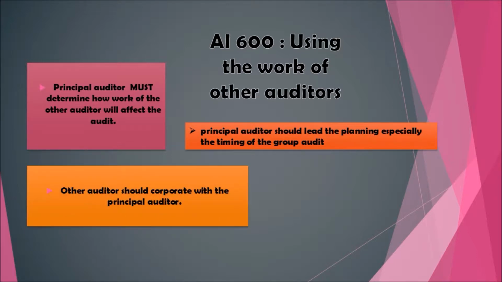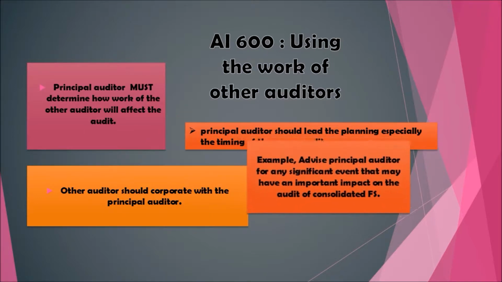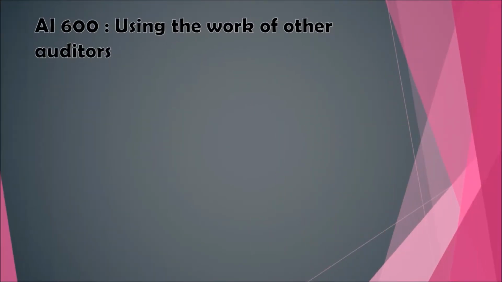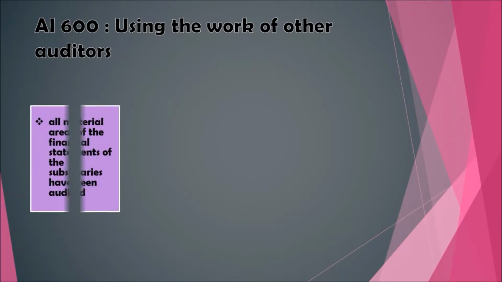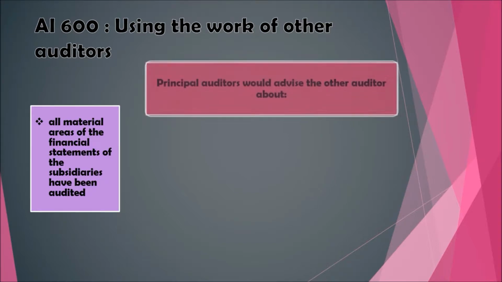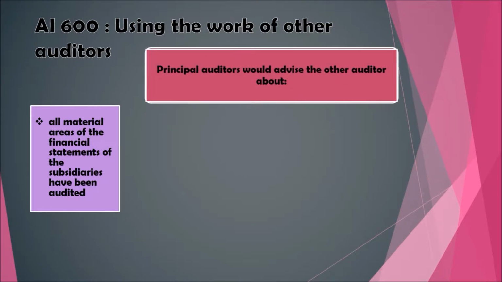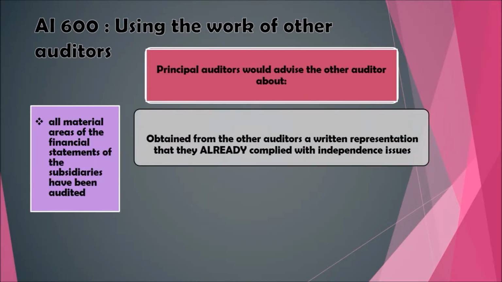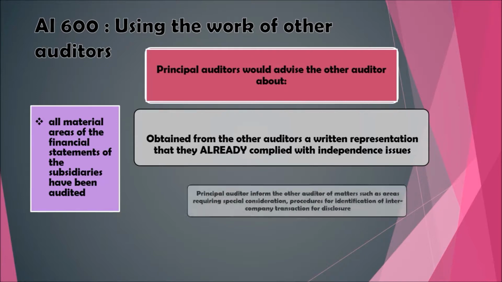As an example, the other auditor should advise the principal auditor of any significant event that may have an important impact on the audit of consolidated financial statements. The principal auditor needs to be satisfied that all material areas of the financial statements of the subsidiaries have been audited. The principal auditor would advise the other auditor about the independence requirements and obtain from the other auditor a written representation that they have complied with independence requirements.